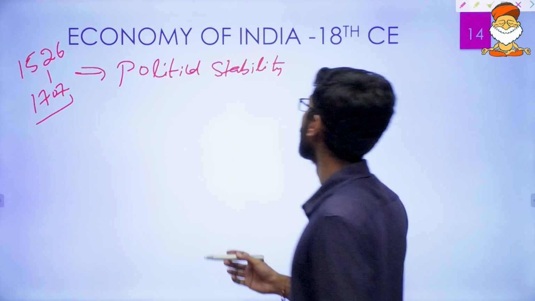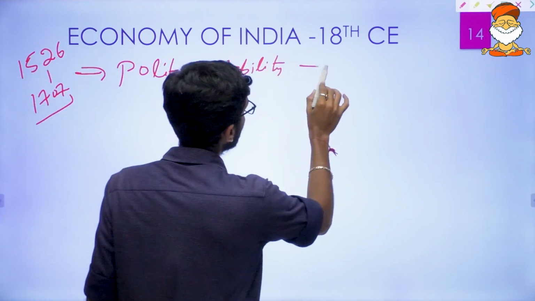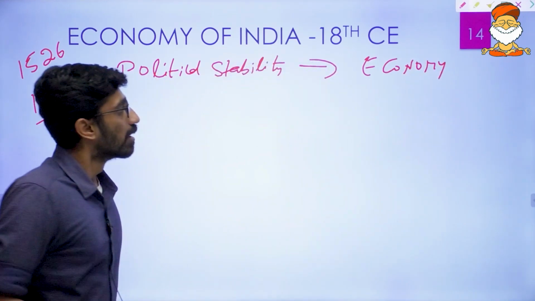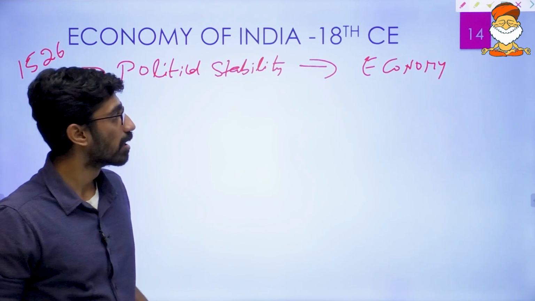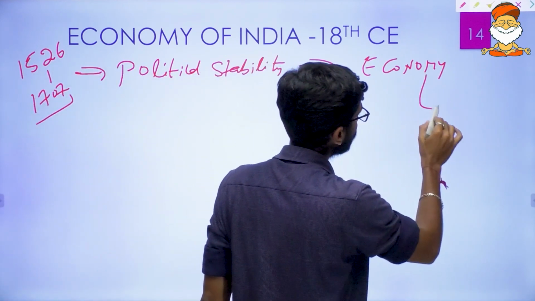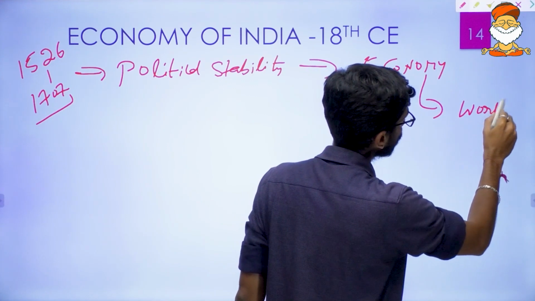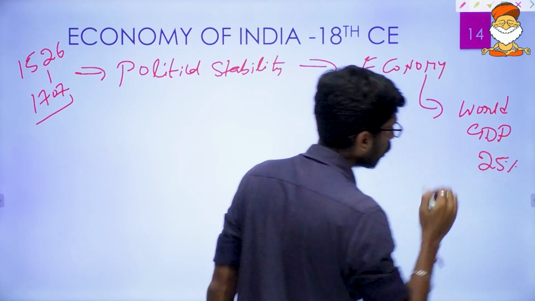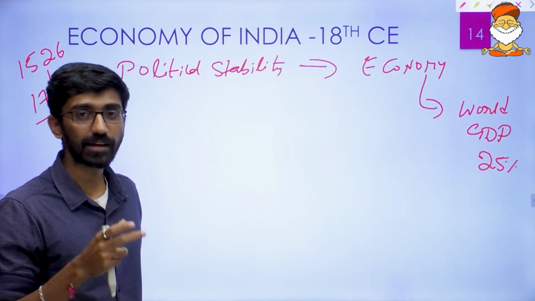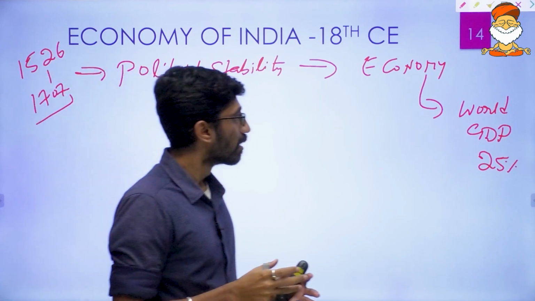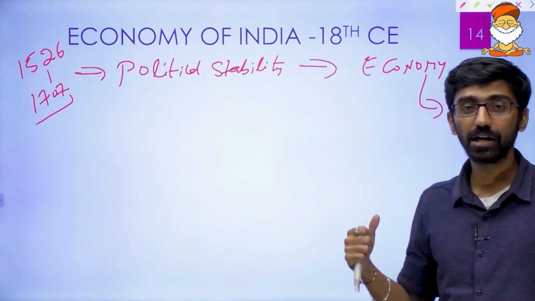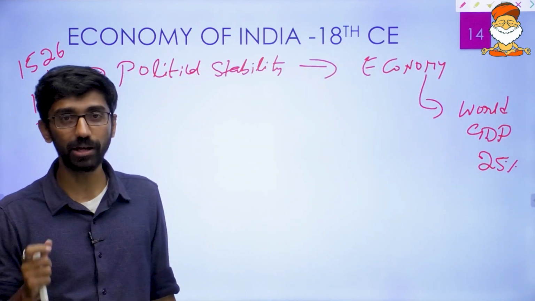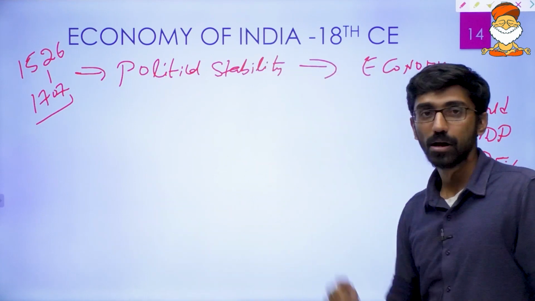Now there was political stability, and this political stability contributed to the growth of the economy of India. According to one of the British economists, the share of the Indian economy in the world GDP was around 25%. That is nearly one-fourth of the entire world production was happening in India. So what contributed to the growth of the Indian economy to this stage? Indian economy had surpassed China to become the largest economy in the world. Why? Because of the base created by the political stability.